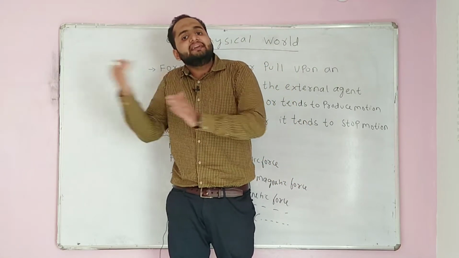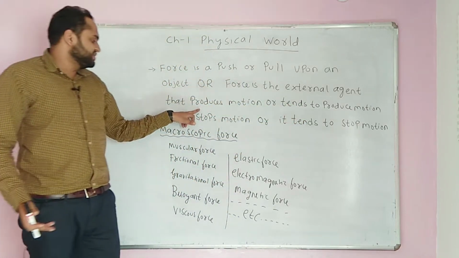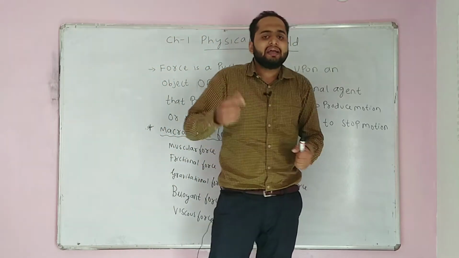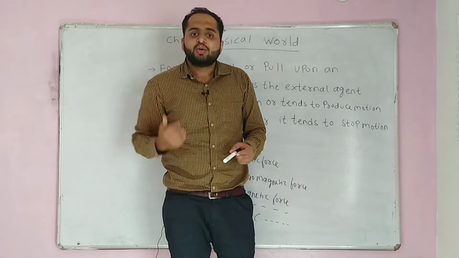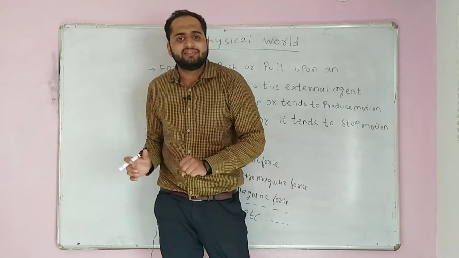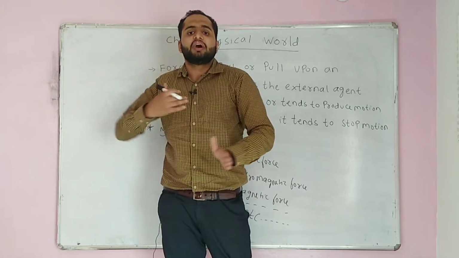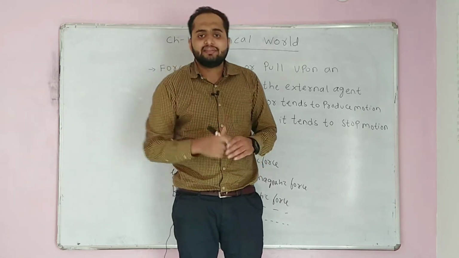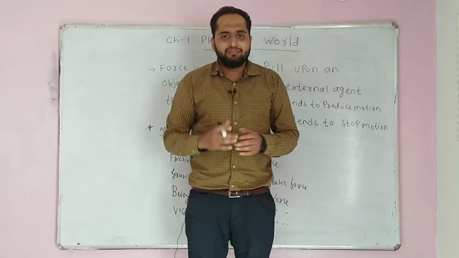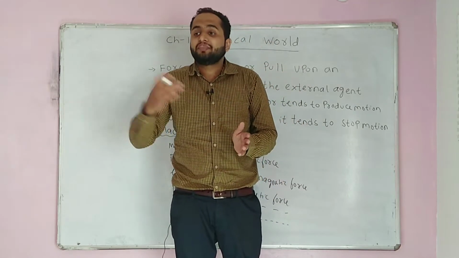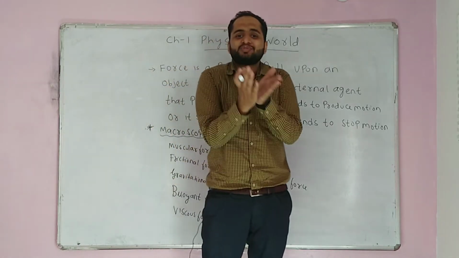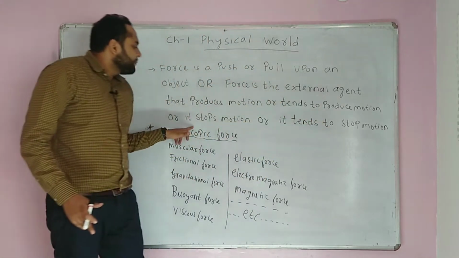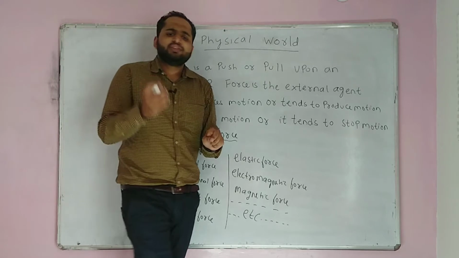So either it is a tendency to produce motion, or it produces motion, or it stops motion, or it tends to stop motion. Like if some small kid is riding a bicycle and coming towards me, and I try to stop it with my own hands, the bicycle can be easily stopped because the amount of force I am applying is quite more than the amount of force the bicycle has. But if a truck or a car comes and I try to stop it with my hand, that is not possible, right? So either it stops motion or it tends to stop motion. This is nothing but force.